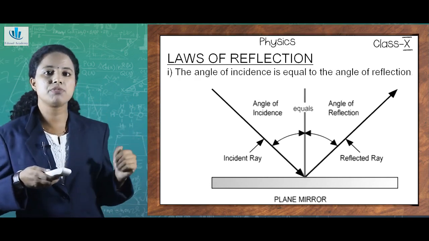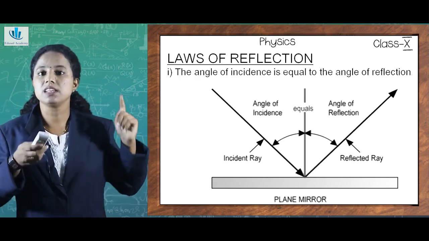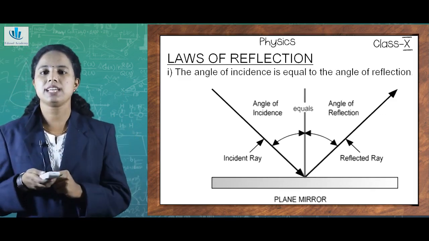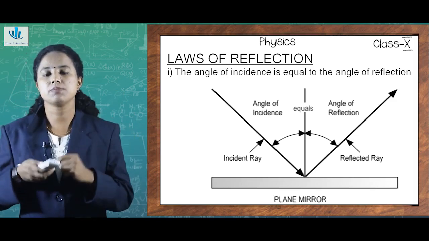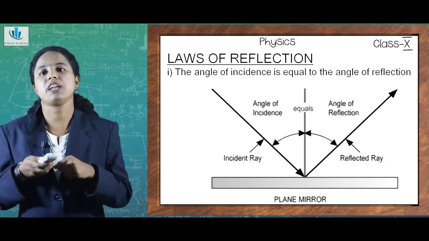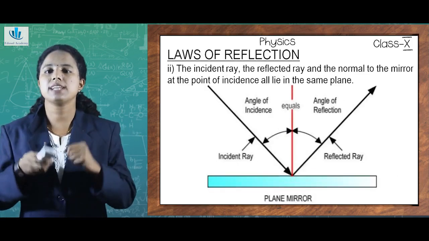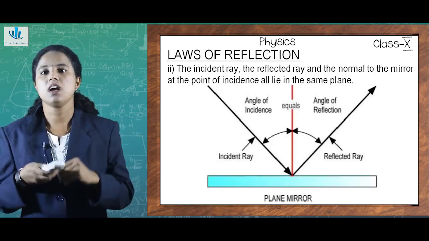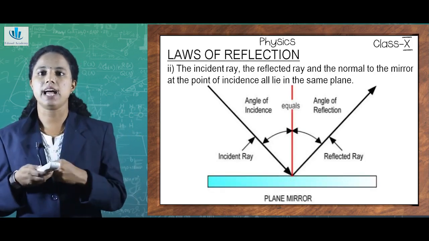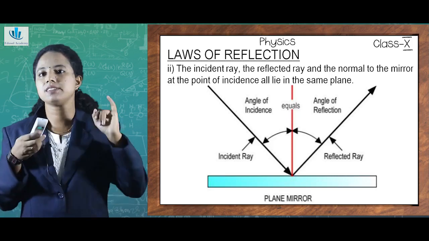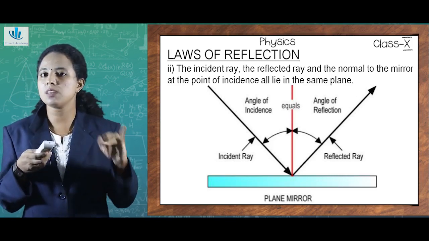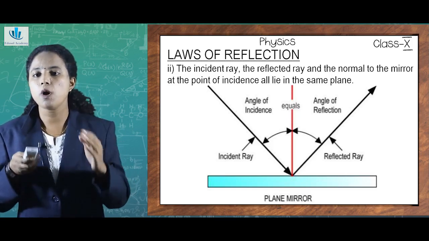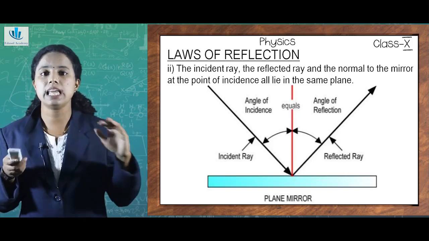So the angle of reflection is the angle between the reflected ray and the normal. The laws of reflection state that the angle of incidence must be equal to the angle of reflection. The second important characteristic for reflection of light is that the incident ray, the reflected ray, and the normal, or the perpendicular to the mirror at the point of incidence,